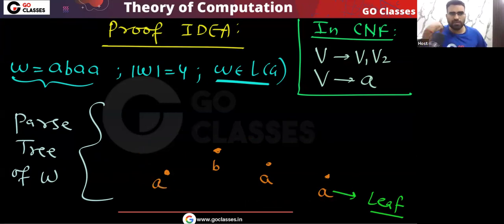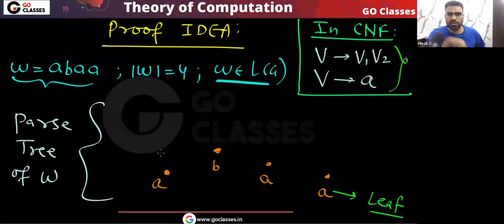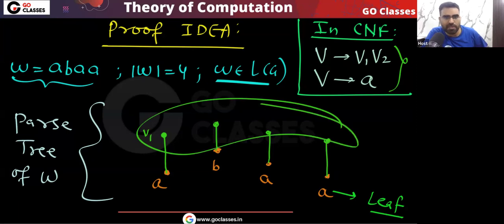Now you can notice these are the productions that are allowed: a variable going to a terminal, or a variable going to two variables. Only these productions are allowed, remember. So definitely some variable must be going to this terminal. I don't know which variable, but some variable will definitely be going to each terminal. They can be the same, they can be different.